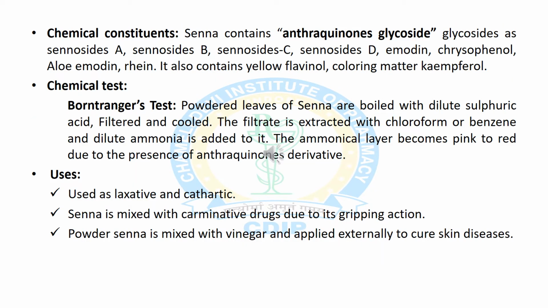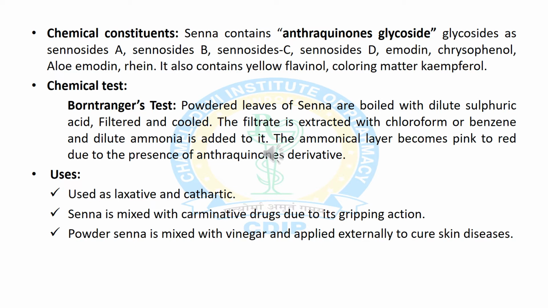Now we will discuss the chemical constituents of senna leaves. It contains anthraquinone type glycosides, and these glycosides are sennoside A and B, sennoside C and D. Other constituents are emodin, chrysophanol, aloe-emodin and rhein. It also contains the yellow flavonol and coloring matter kaempferol.